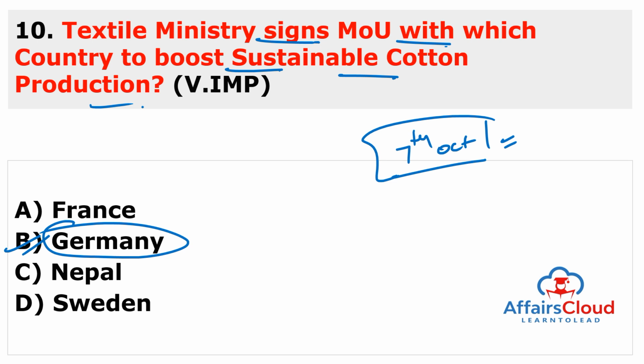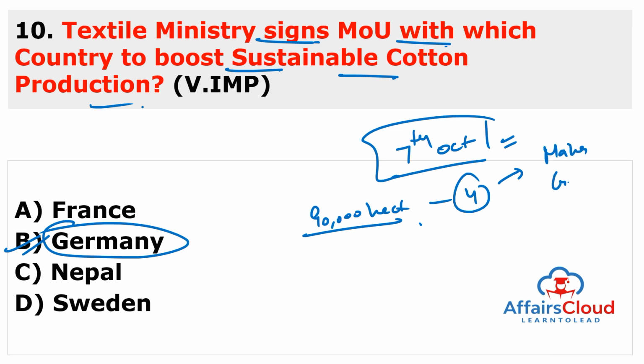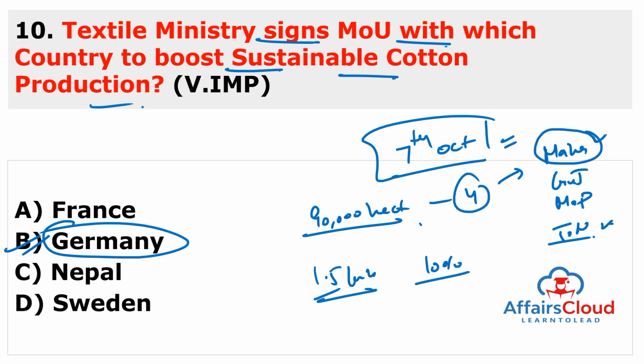And the partnership targets to increase cotton production on 90,000 hectares of land in 4 major cotton producing states like Maharashtra, Gujarat, Madhya Pradesh and Tamil Nadu, to increase the yield of cotton by 10%, thereby supporting 1.5 lakh farmers. And India is the world's largest cotton producer and the second largest consumer of cotton, you can also remember. And India's largest producing state of cotton is Maharashtra.